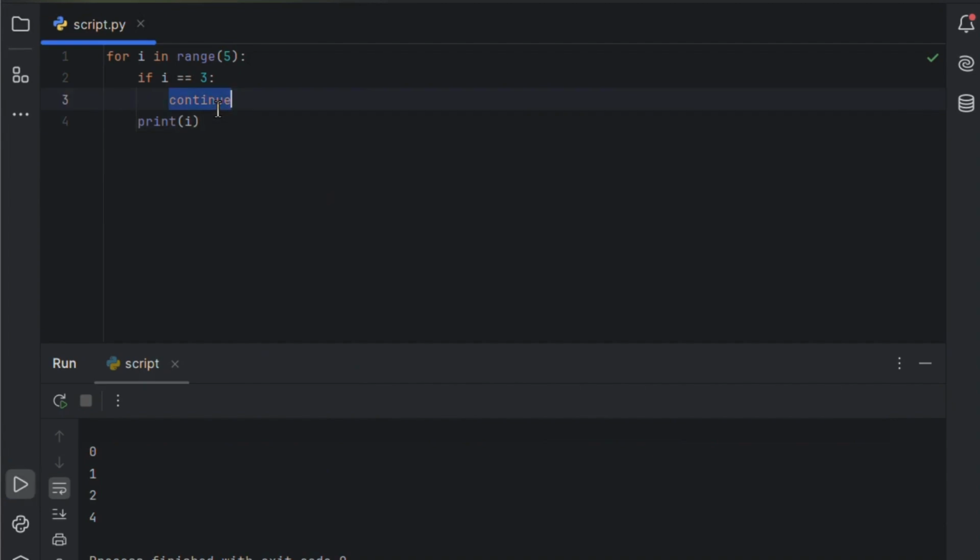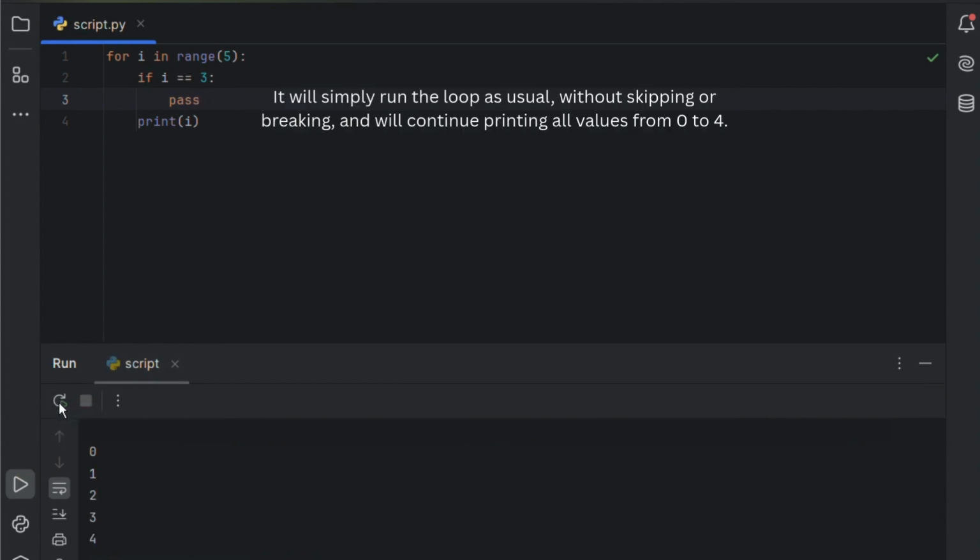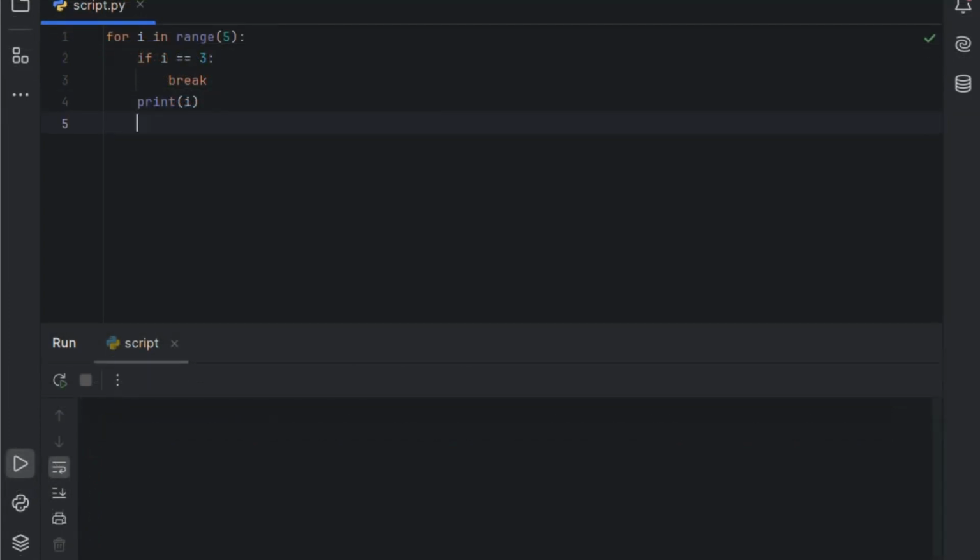Now, let's replace continue with pass. This time, the loop will not do anything when i becomes 3. It will simply run the loop as usual, without skipping or breaking, and will continue printing all values from 0 to 4. While pass seems like it does nothing, it's helpful in these cases to maintain structure and avoid errors. Now, let's see how the else block works with loops.